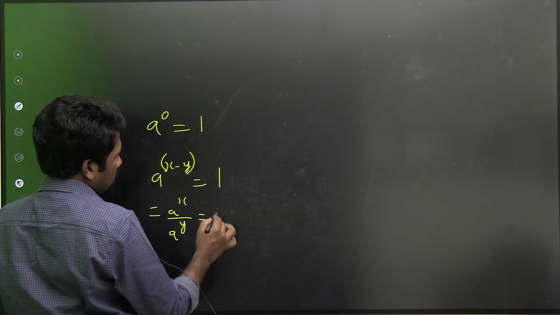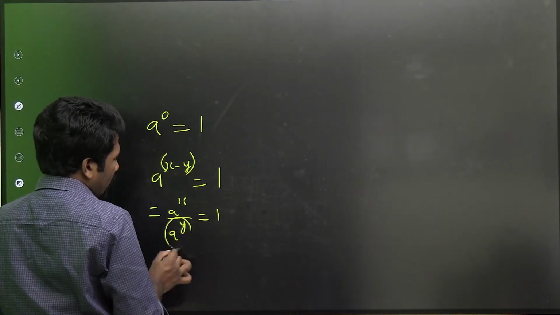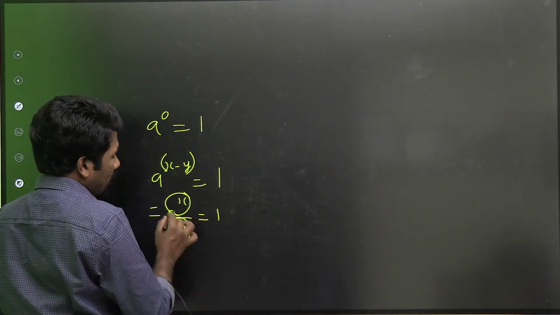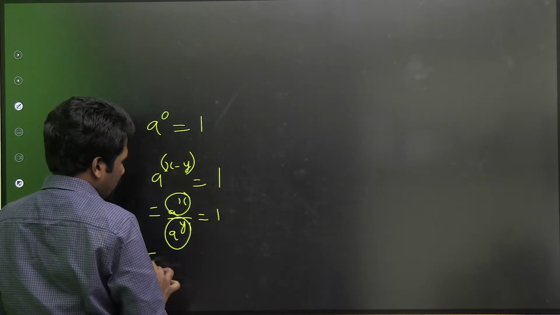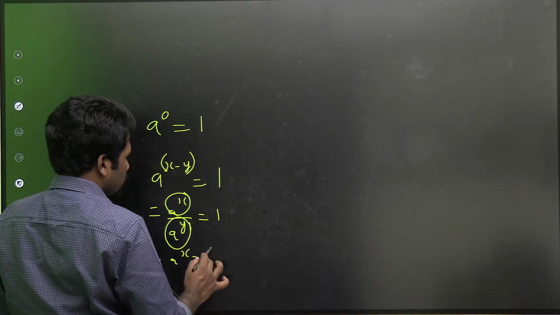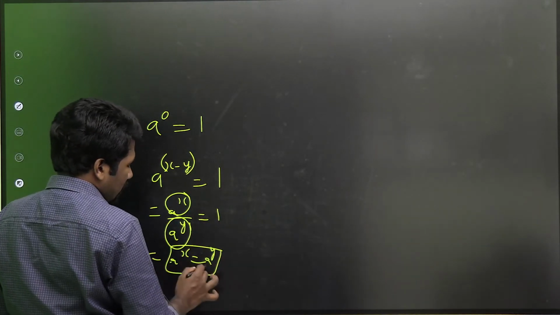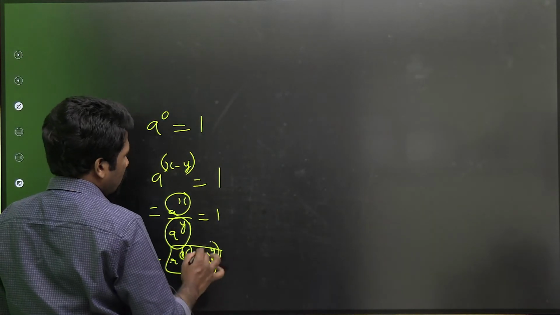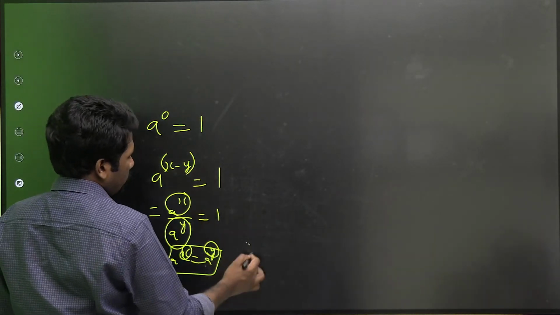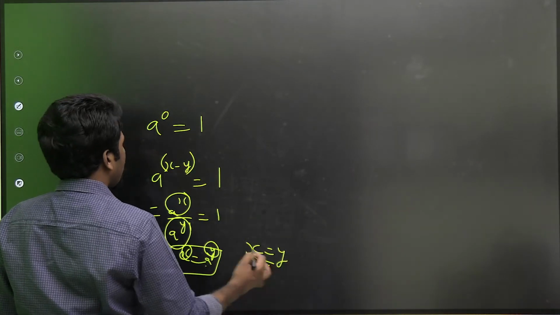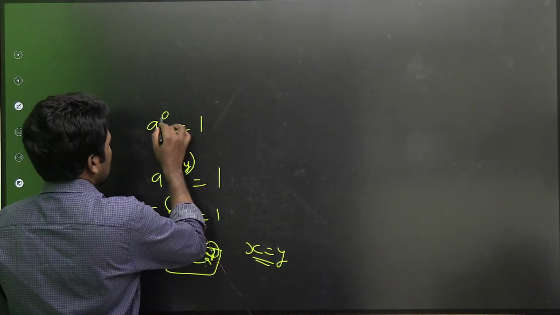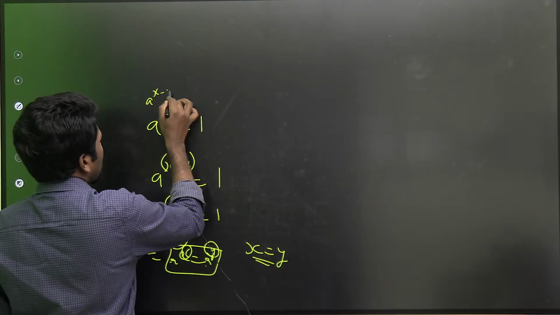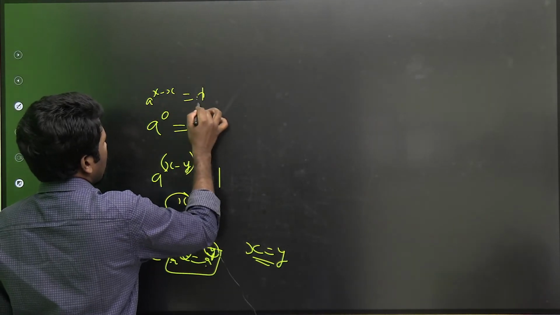A raised to x by A raised to y 1 होने के लिए A raised to x should be equal to A raised to y ना. A same है, so power same होना ही चाहिए. That is a intuitive proof for x is equal to y. X is equal to y means A raised to 0 will be A raised to x minus x 1 itself. A raised to, sorry,